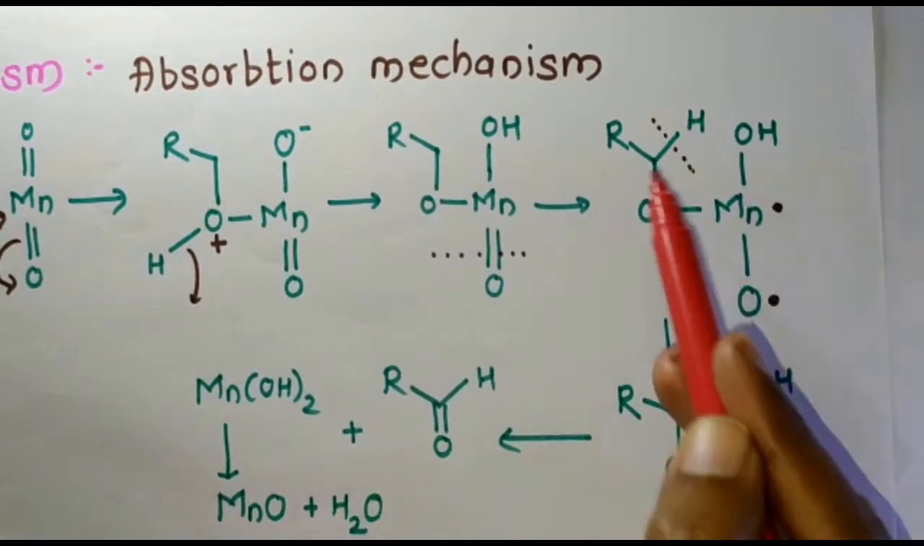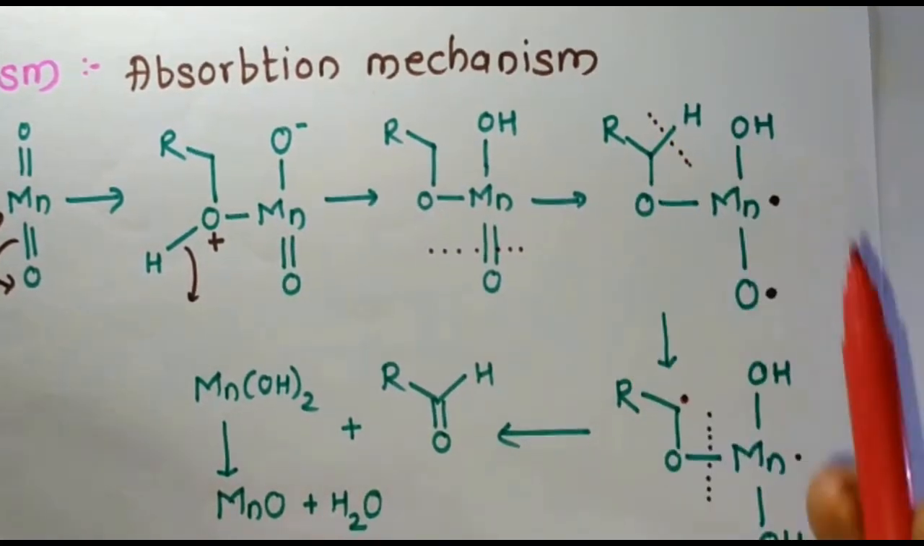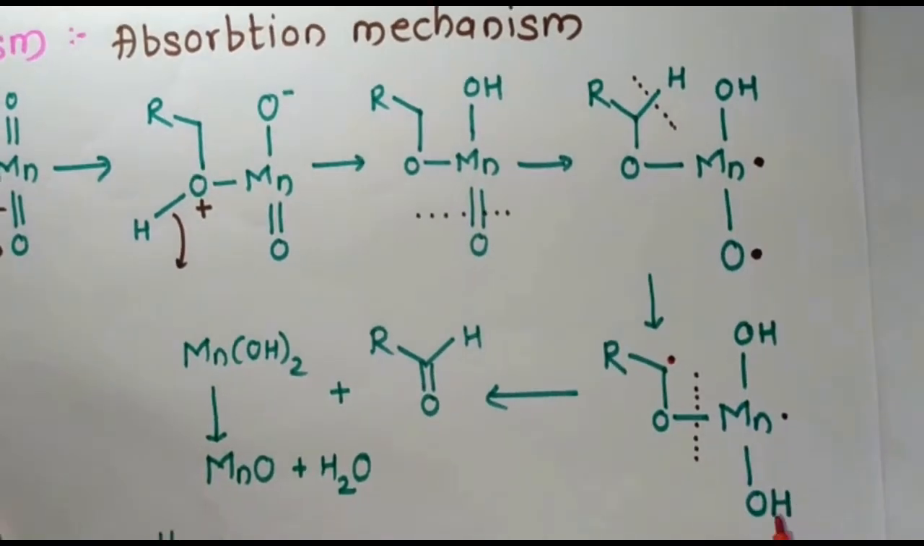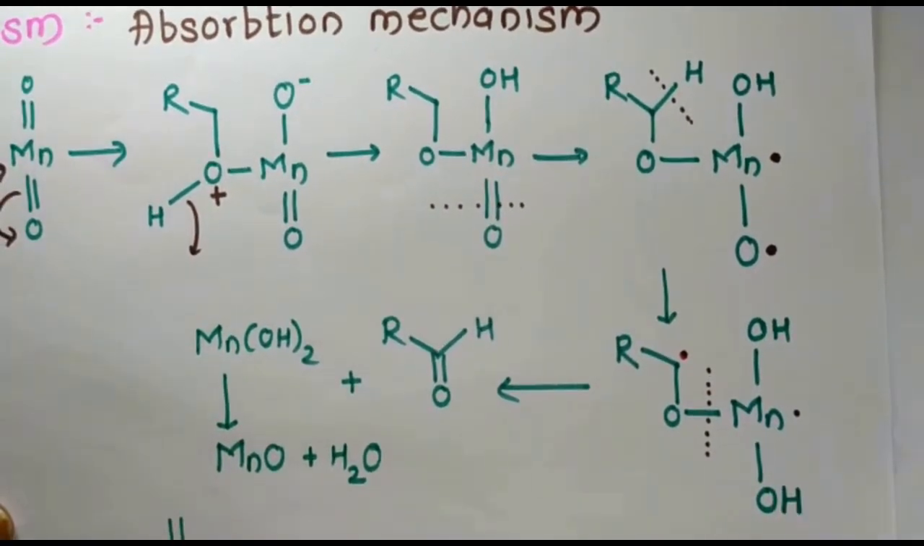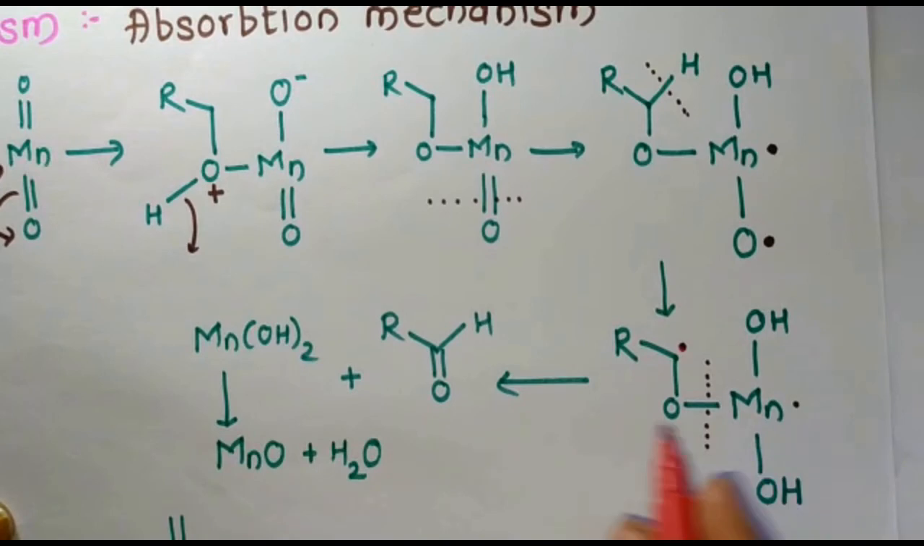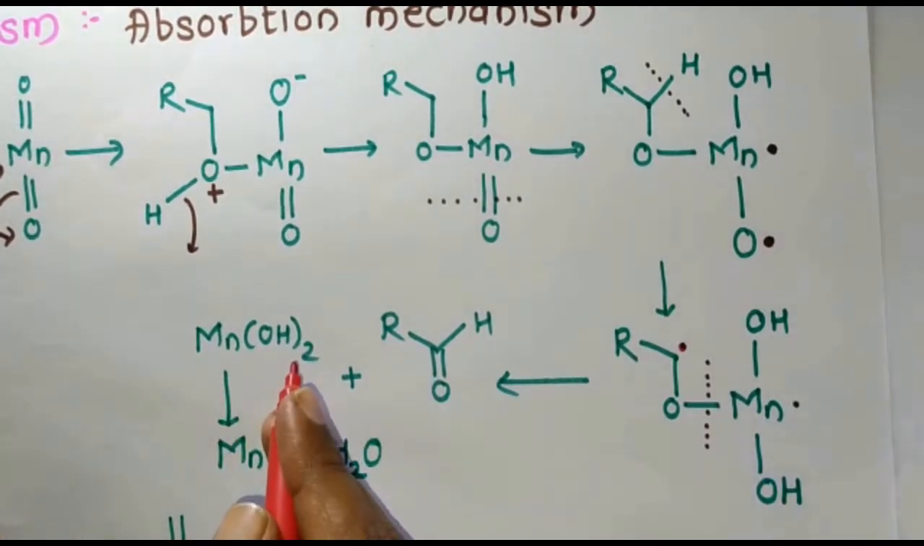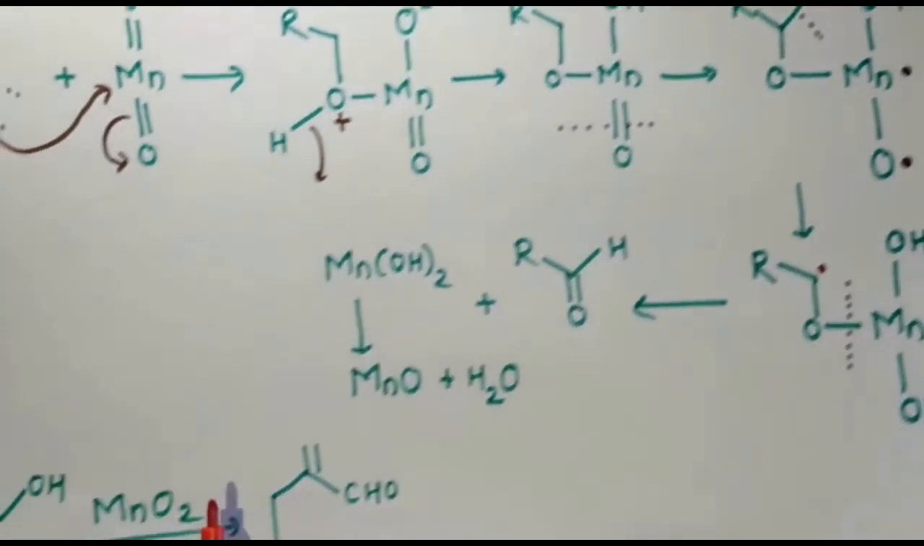Now the CH bond gets broken and this hydrogen is shifted towards this oxygen atom, so two alcohol groups are present on this manganese atom. Now here you can see that the bonding between the oxygen and manganese also gets broken, and the aldehyde is formed here, as well as manganese hydroxide as a byproduct.